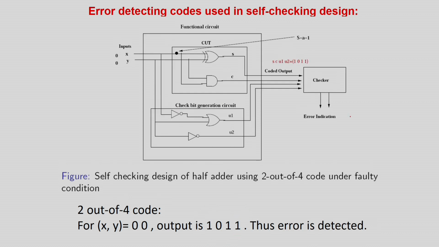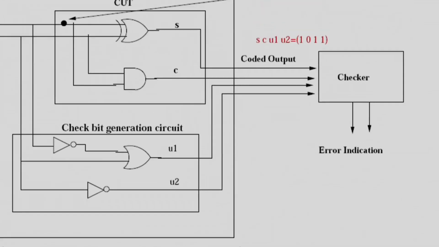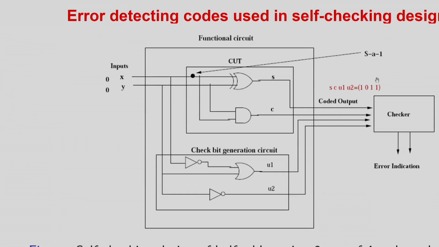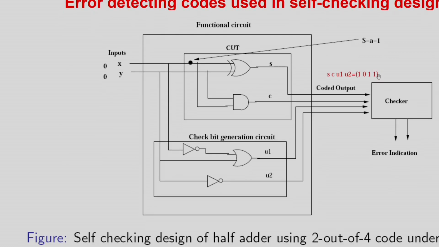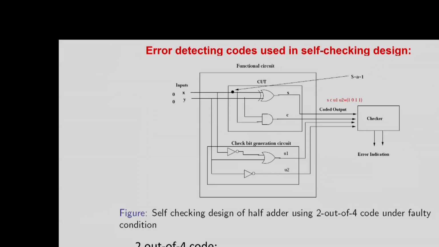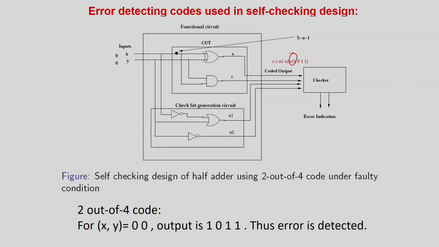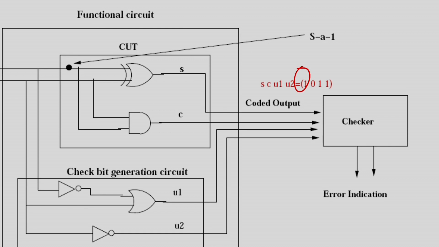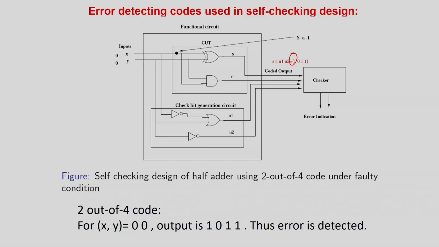Now I again apply a stuck-at fault in this case. If you apply a stuck-at fault, you will find out that this parity generator circuit will always put 1 1 as the output, because the expected output was 0 0, but because of the fault this bit has changed. So this bit has changed, and in this case you are going to see that 3 1s are coming as the output, which is violating the 2 out of 4 code, and the checker will detect an error.